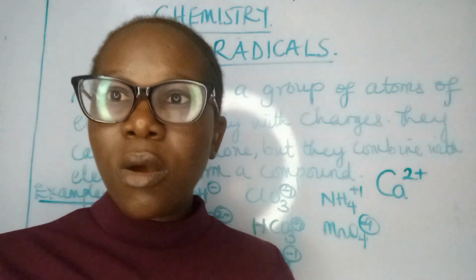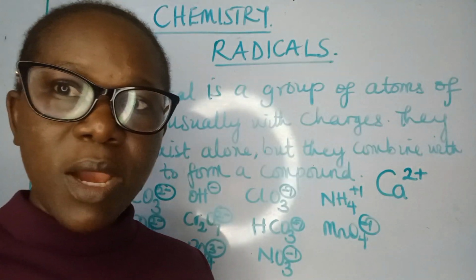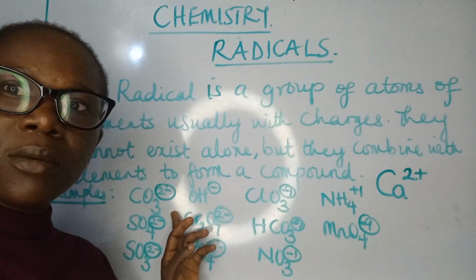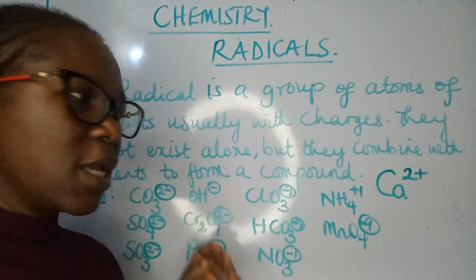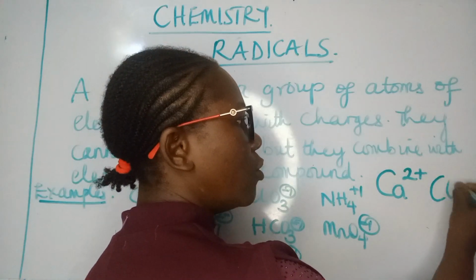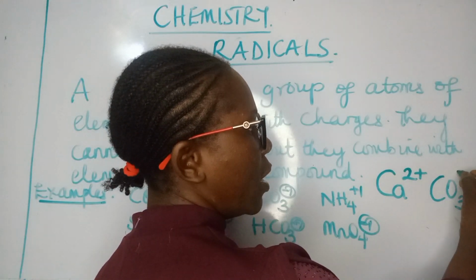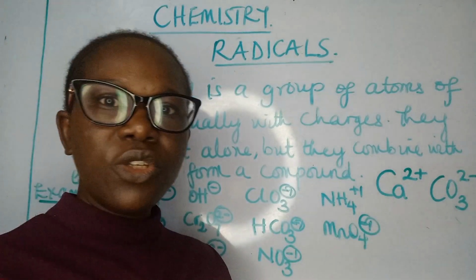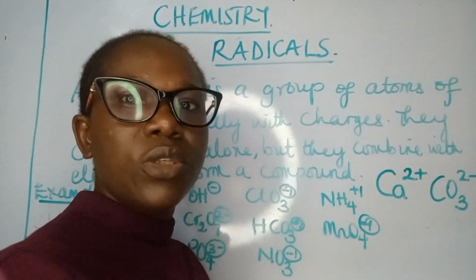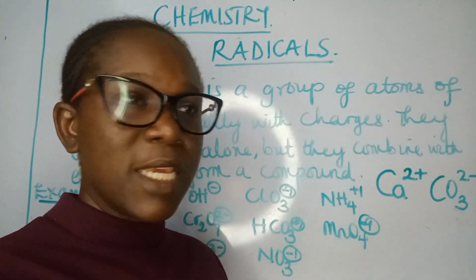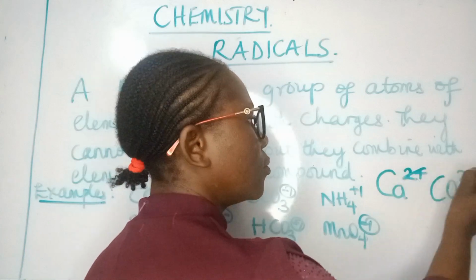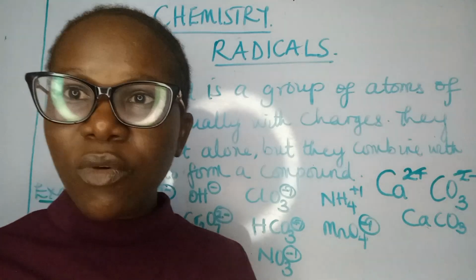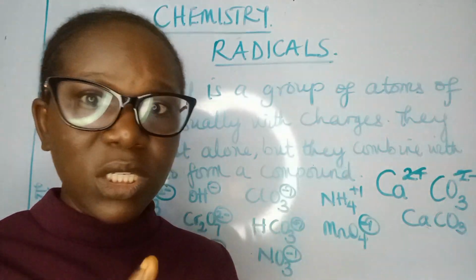Now, let me pick a radical that combines with the calcium ion. The radical is CO3. CO3 carries a charge of minus 2. Now, if I want to merge these two, because they have equal charges, just the signs are negative, they cancel out. And then you have CaCO3.